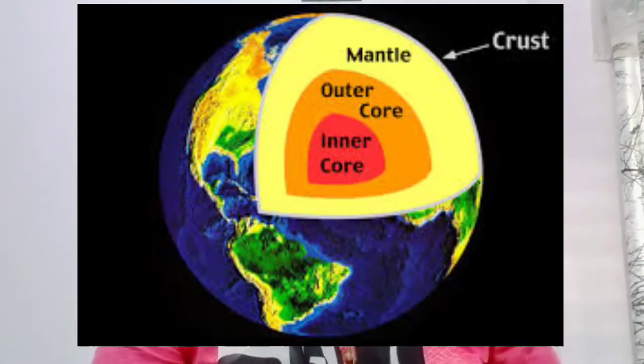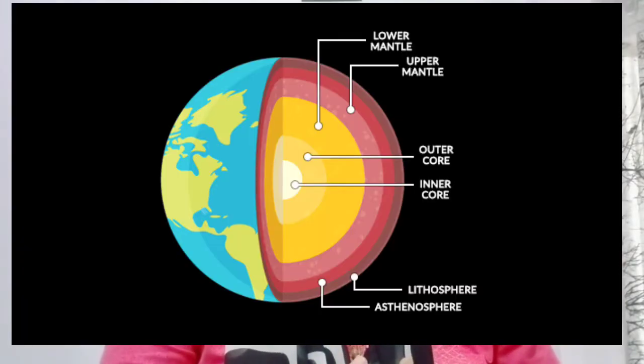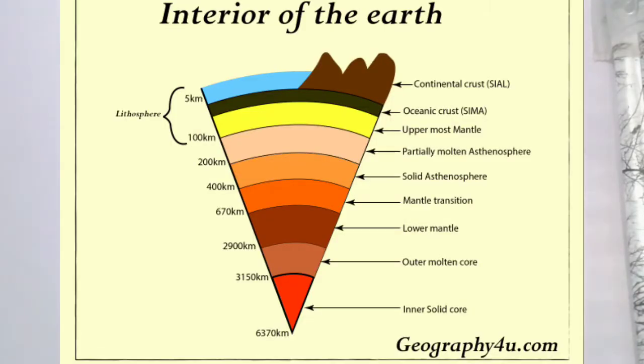Okay students, so let's revise in short what we have studied in this lesson. So we have studied the interior of the earth has three parts, that is crust, mantle and core. Crust is divided into two parts, that is continental crust and oceanic crust. Continental crust is made up of silica and aluminium. Its thickness is about 30 kilometer and density is about 2.65 to 2.90 gram per centimeter cube.